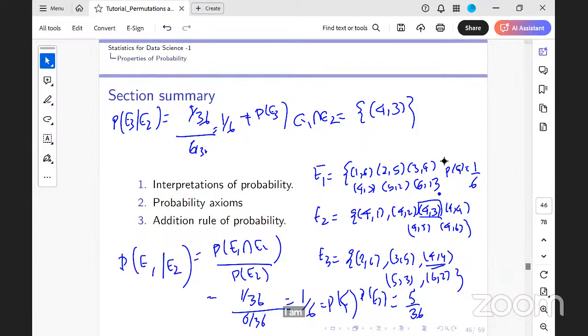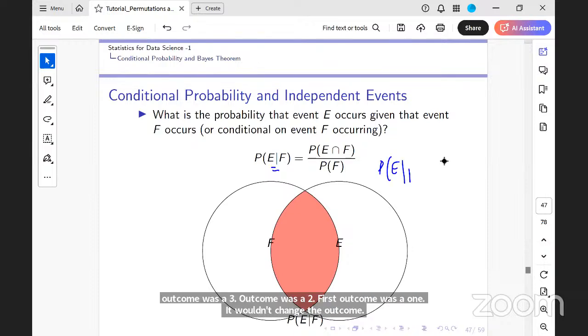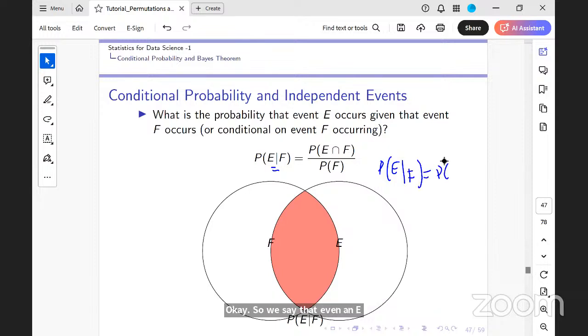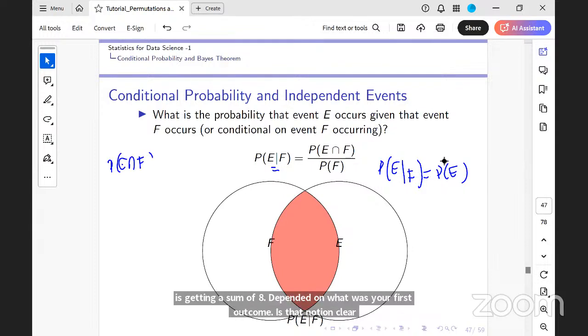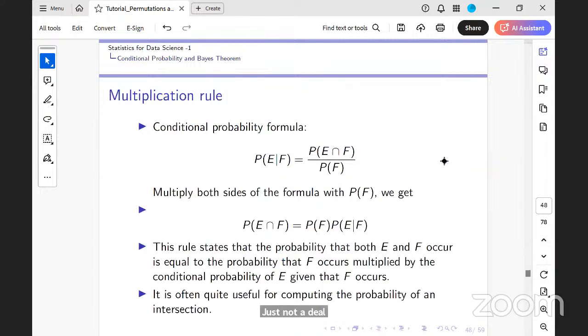Is that notion clear? So if E is independent of F, probability of E given F was probability of E. That's what we saw. Now, if probability of E given F is probability of E, what would probability of E intersection F be? It would be just probability of E times probability of F. In other words, the probability of the intersection is the product of the probabilities.